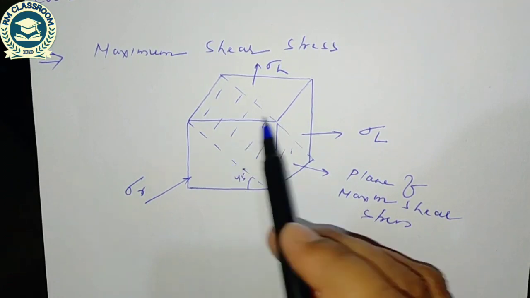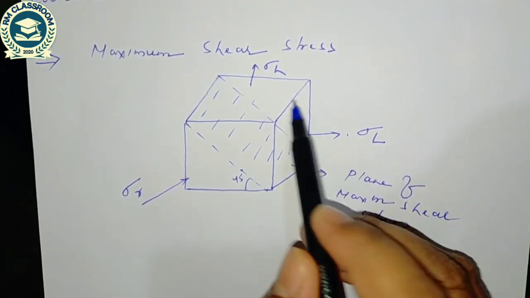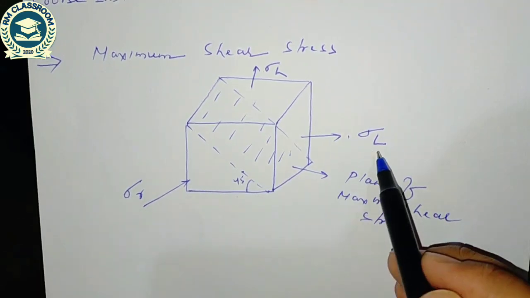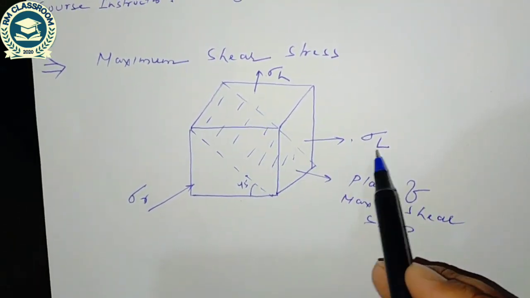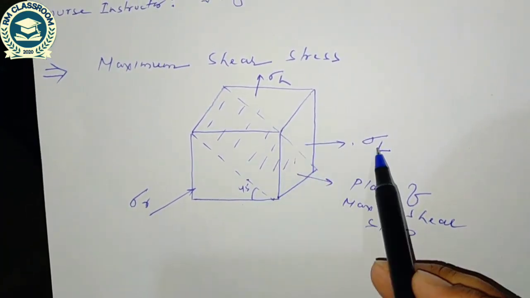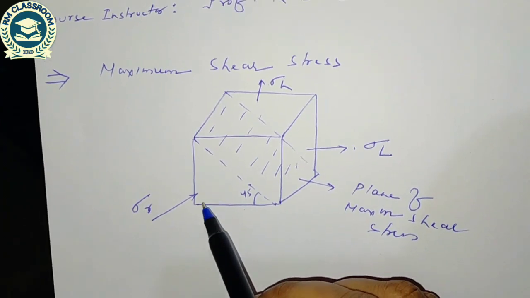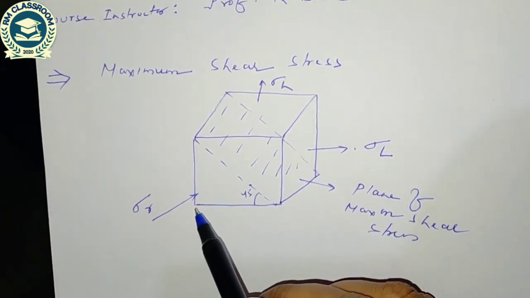Before that I have shown the direction of longitudinal stress, hoop stress and radial stress, and as I told you the nature of hoop stress and longitudinal stress is tensile, and the nature of radial stress will be compressive.